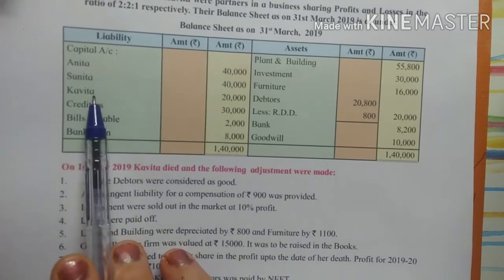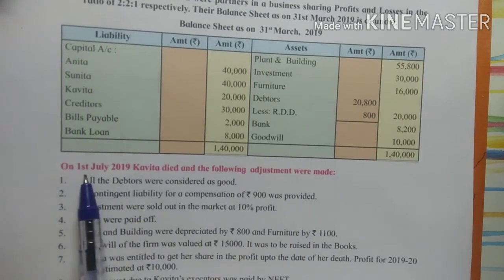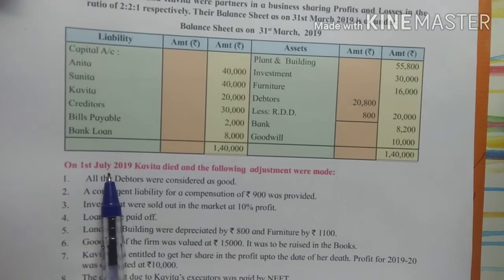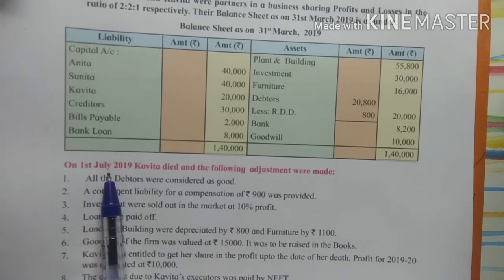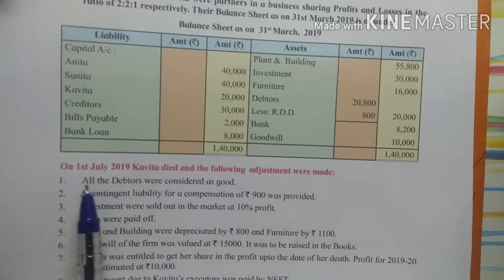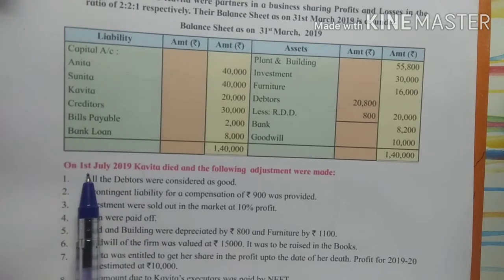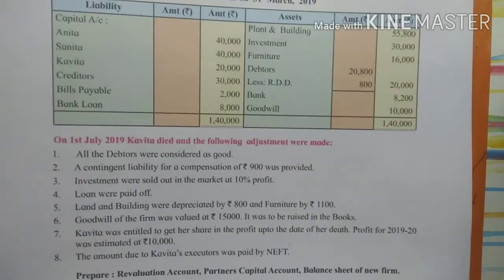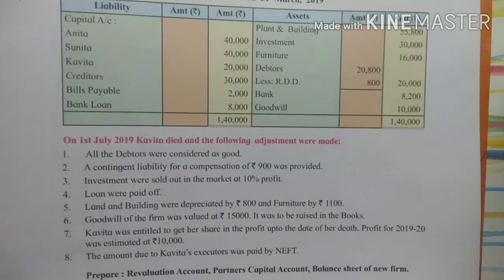So Kavita, the third partner, died on 1st July, right? And our financial year starts from April. So April, May, June. On 1st July she died. So the calculations which are related to the death of the partner will be for 3 months, right? Now first we will put the tick mark on the adjustments.